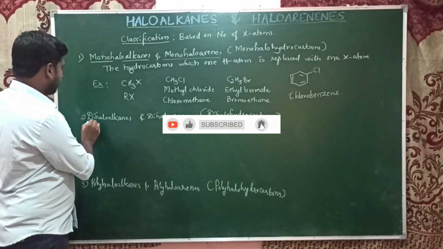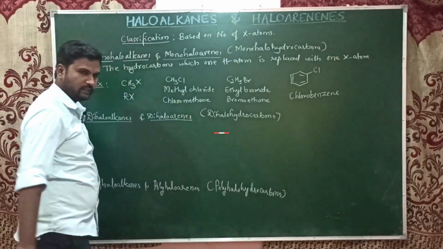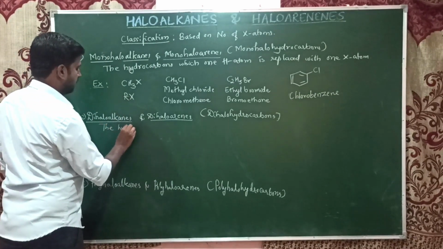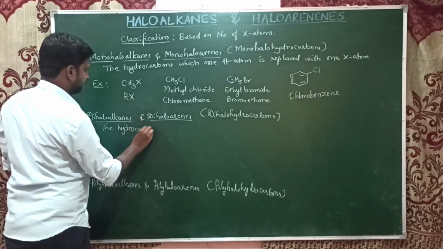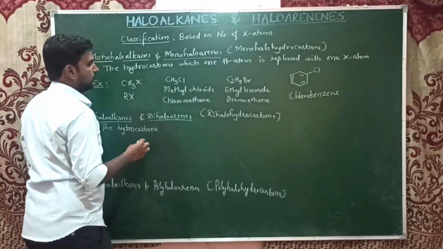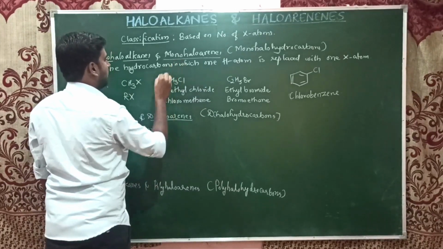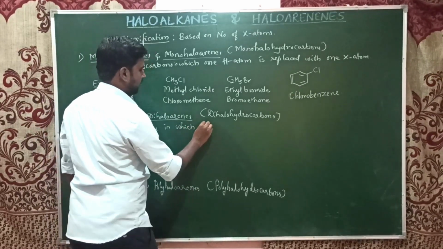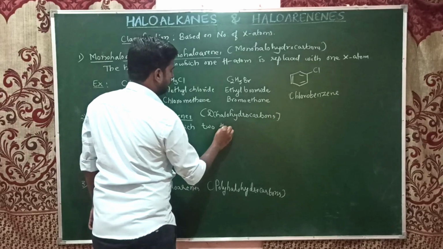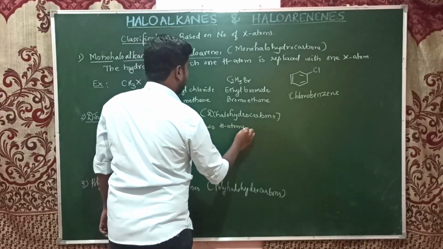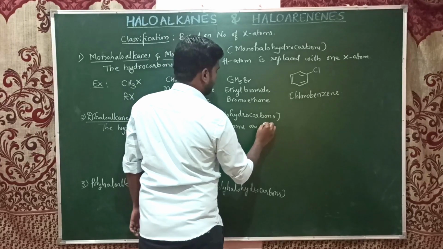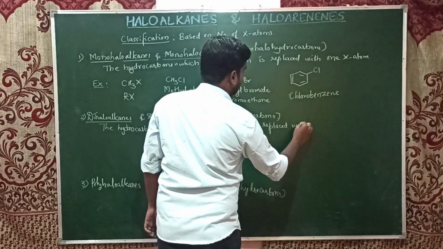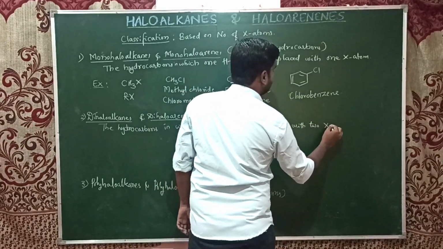When it comes to the second class, dihaloalkanes and dihaloarenes, as the name itself tells us, these are hydrocarbons in which two hydrogen atoms are replaced with two halogen atoms.